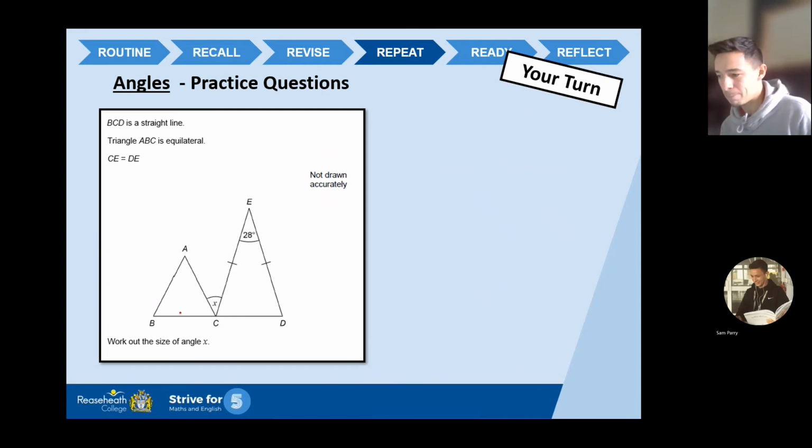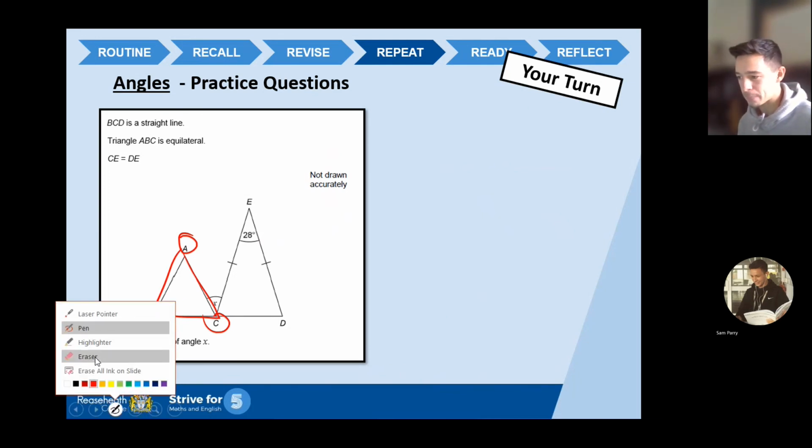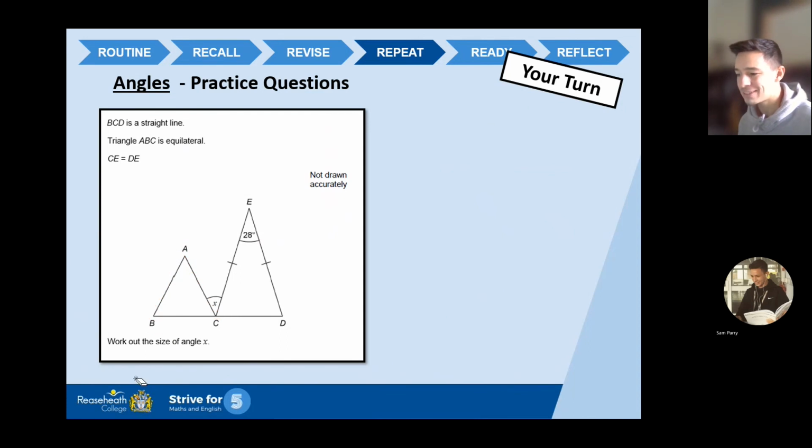BCD is a straight line. So BCD, so the base is a straight line. Triangle ABC is an equilateral. So ABC, this triangle here is equilateral. CE equals DE. Okay. So let's just get rid of that. CE equals ED. So that basically says that this side is the same as that side, and it's represented by these little crosses there. Okay. So it's told me a lot there, which is good. I'm going to need that information. It wants me to work out the size of angle X, which is in the middle.